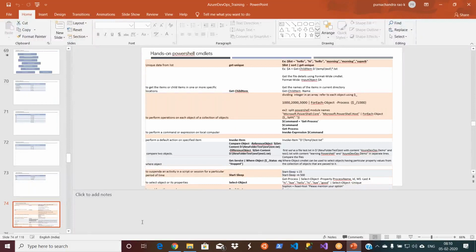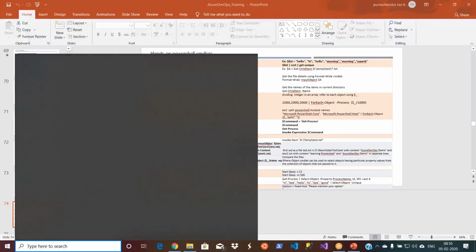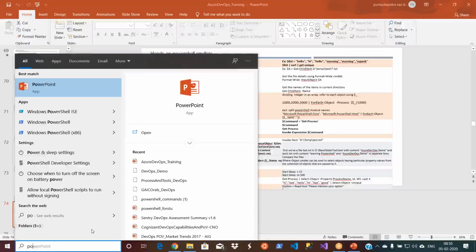So let me open PowerShell ISE. Always run it as an administrator.